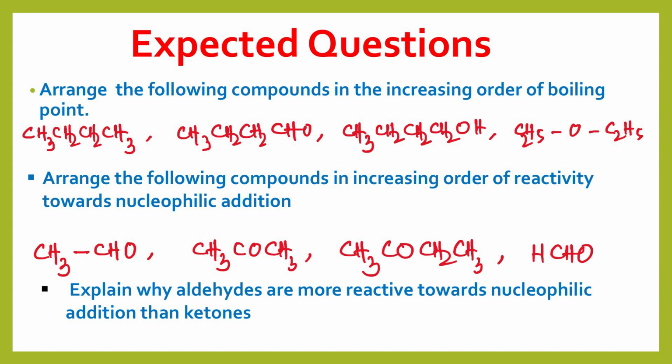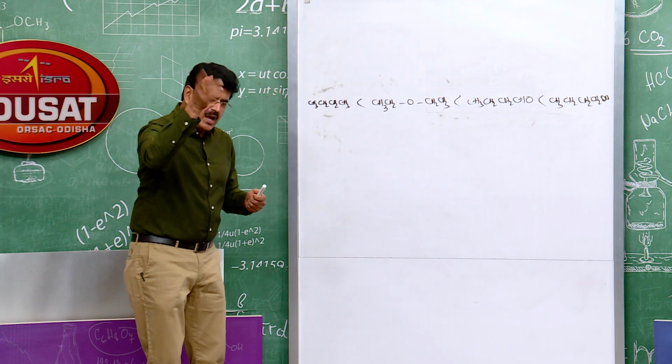Next question: arrange the following compounds in increasing order of reactivity towards nucleophilic addition, also displayed on your TV screen. Let us have a look here. The first compound is acetaldehyde, then acetone, then butanone, then formaldehyde. Can you tell me, students, which one is the most reactive towards nucleophilic addition among these four compounds? You know the answer.